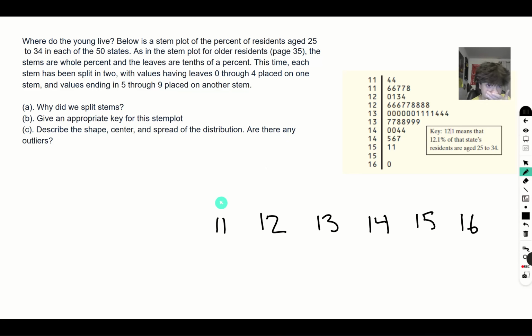There are 7 points in 11. In 12 we have 13. In 13 we have 13 plus however many that is. That's going to be 7.